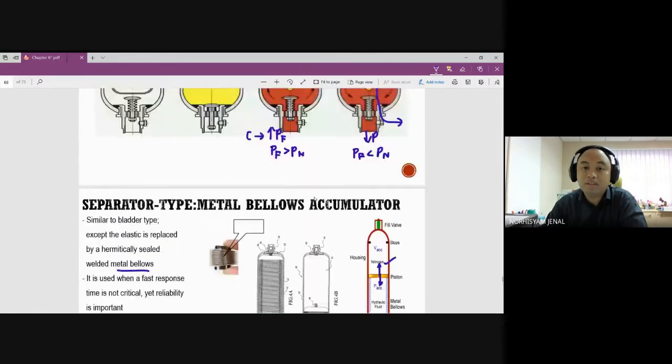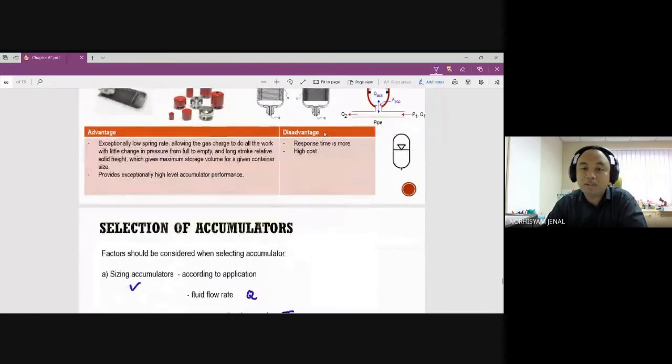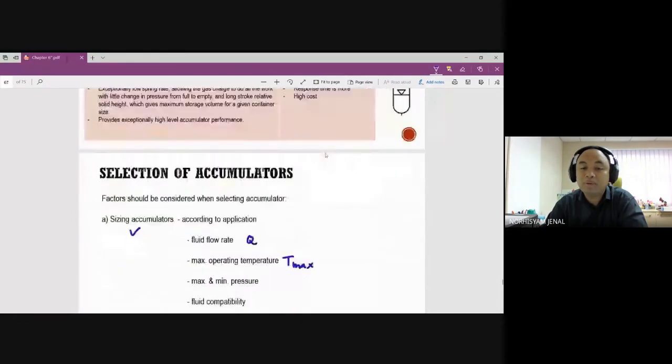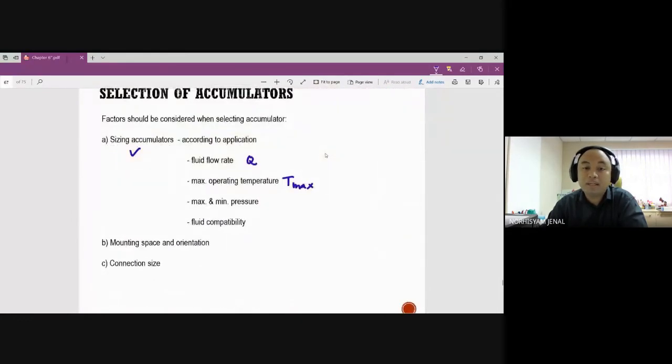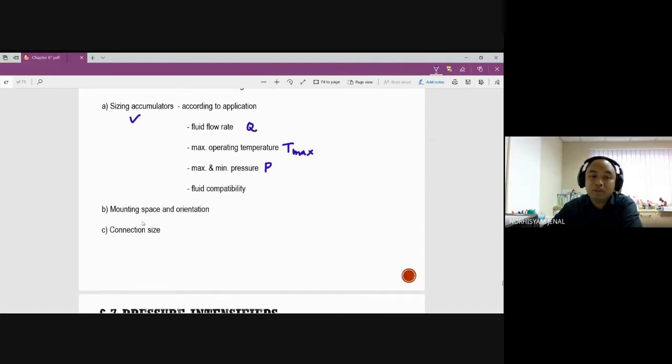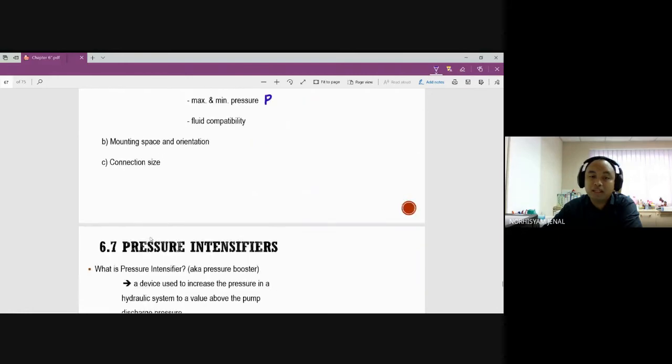Because metal bellows is made of metal, metal can hold higher temperature. And then it depends on the pressure and fluid compatibility. If the fluid will not react with nitrogen, it's good. But if the fluid can react with nitrogen, we cannot use nitrogen-based accumulators. Also mounting space, orientation and connection size.